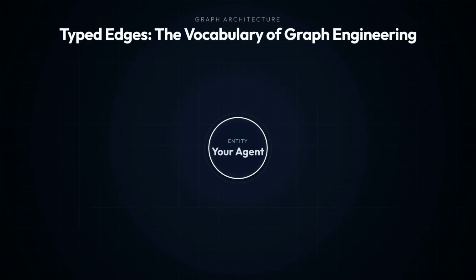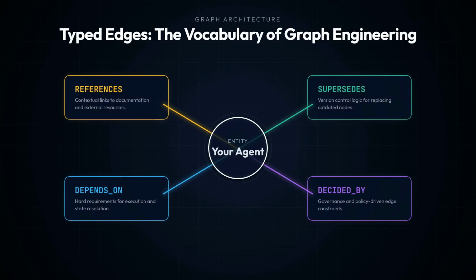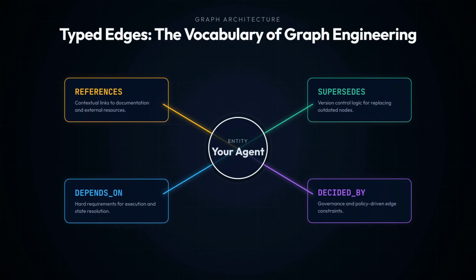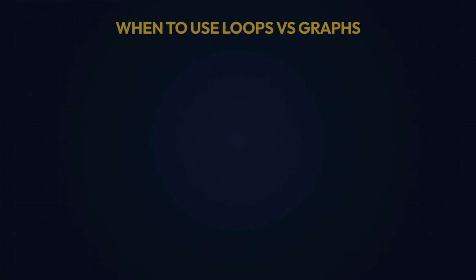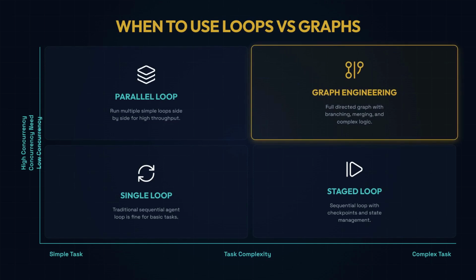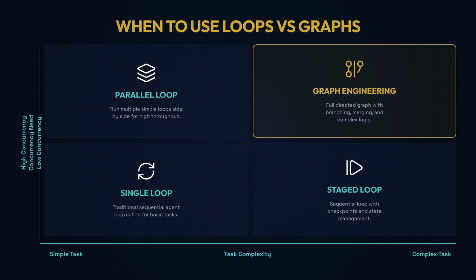We now use typed edges to turn simple links into knowledge, defining exactly how state and artifacts flow between specialized agents. Crucially, these eras aren't replacements, they are nested. A prompt lives inside a loop, and a loop acts as a single node within a larger graph. Choosing between a loop and a graph depends on complexity. Simple tasks need a loop. Complex branching projects demand a full-directed graph.